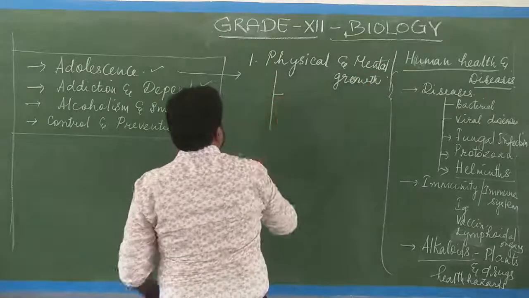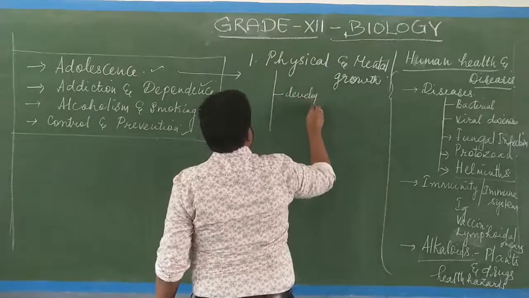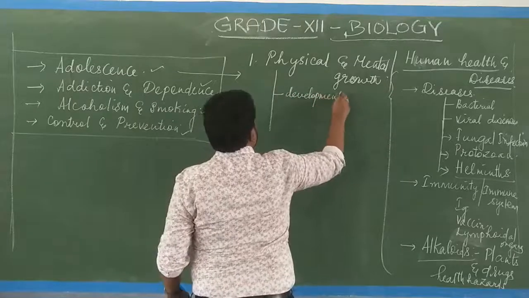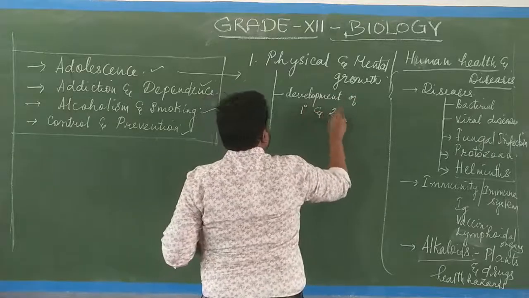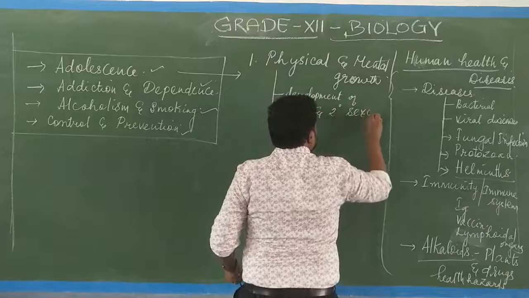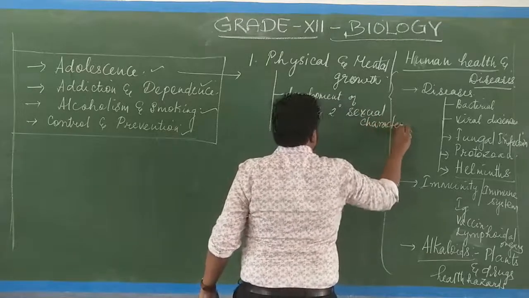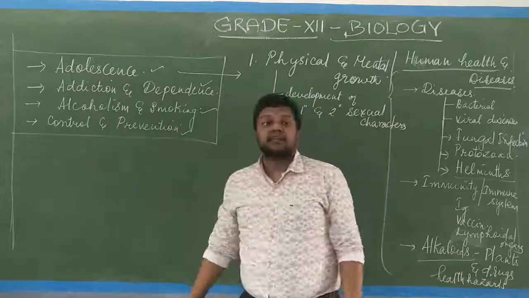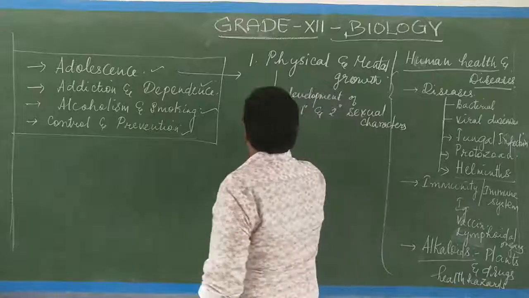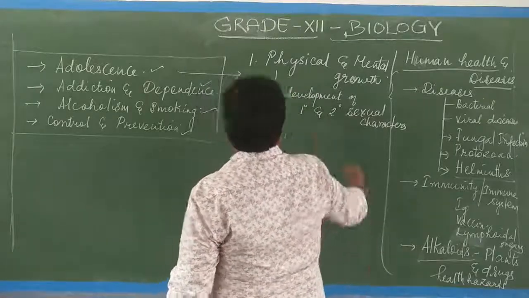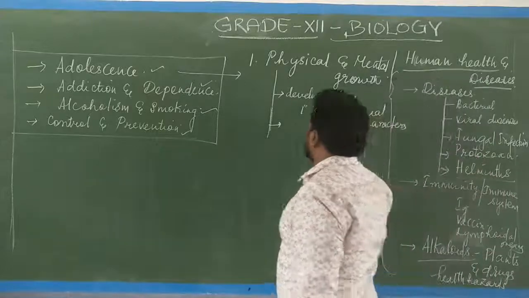When you take physical growth, there will be development of primary and secondary sexual characteristics, hormonal production. All those things you have studied in your reproductive biology, so I don't want to get into all such things. Just keep this in your mind; that will be more than enough. So development of primary and secondary sexual characters, isn't it?